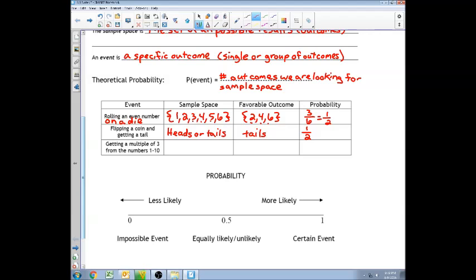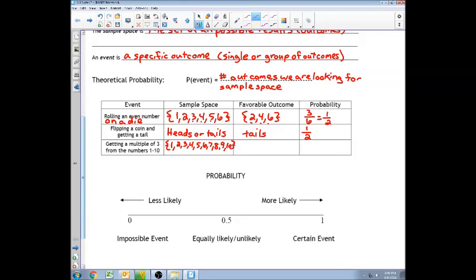Getting a multiple of 3 from the numbers 1 through 10. A multiple of 3 is anything that I can multiply to get 3. So 3, 6, 9, 12, those are all multiples of 3. The numbers 1 through 10, we need to write down 1, 2, 3, 4, 5, 6, 7, 8, 9, and 10.